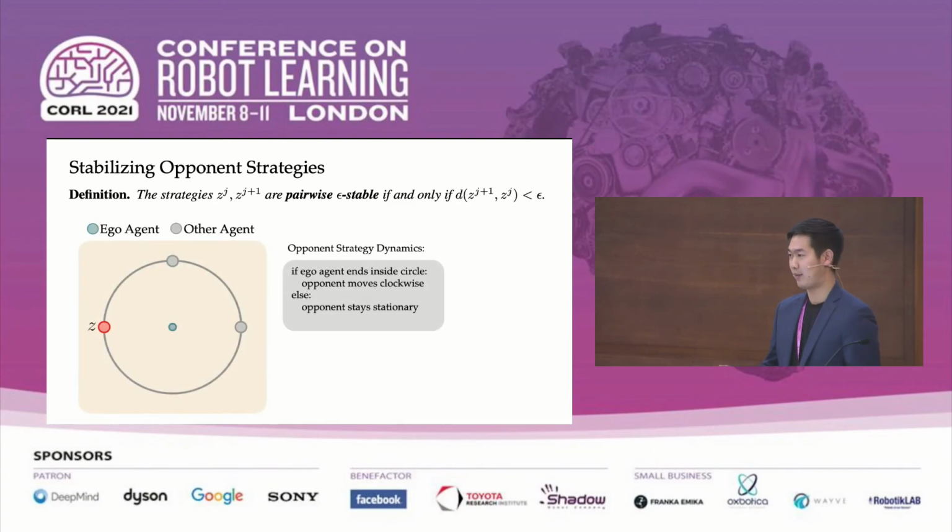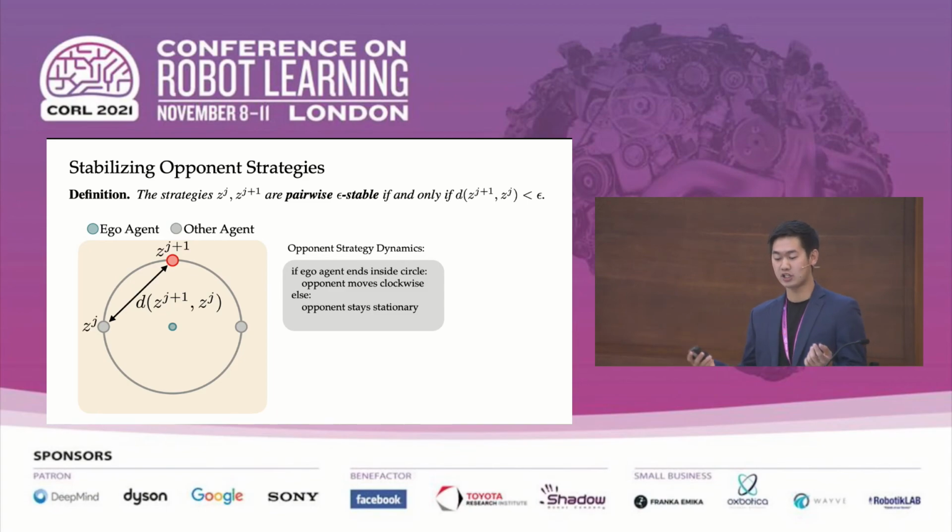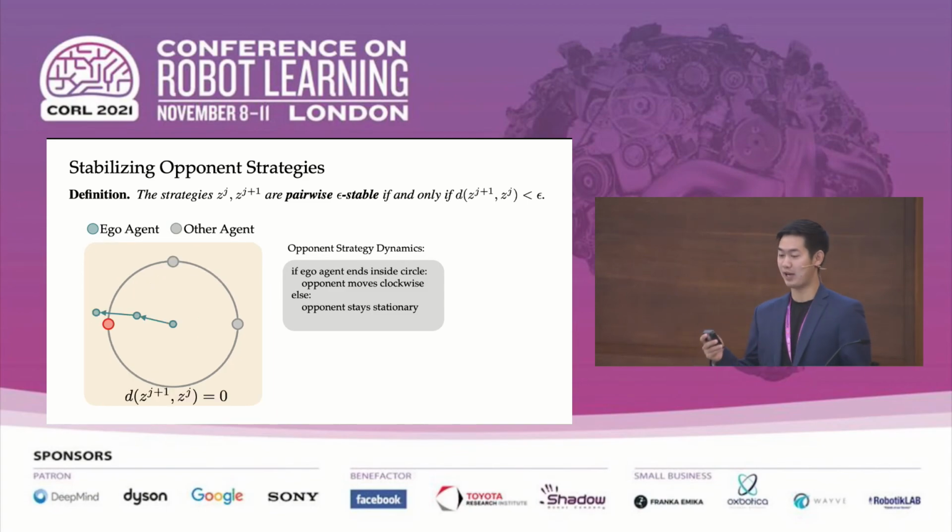So if we go back to our circle environment, we can now look at what stabilizing the opponent strategy would look like here. If the blue agent ends its interaction inside the circle, then the opponent will move clockwise, and the latent strategy would be some distance away. We want to minimize this distance between consecutive interactions in order to stabilize our opponent's strategy. So stabilizing behavior here would be for the ego agent to continually end its interaction outside of the circle so that the opponent's goal location will stay stationary.